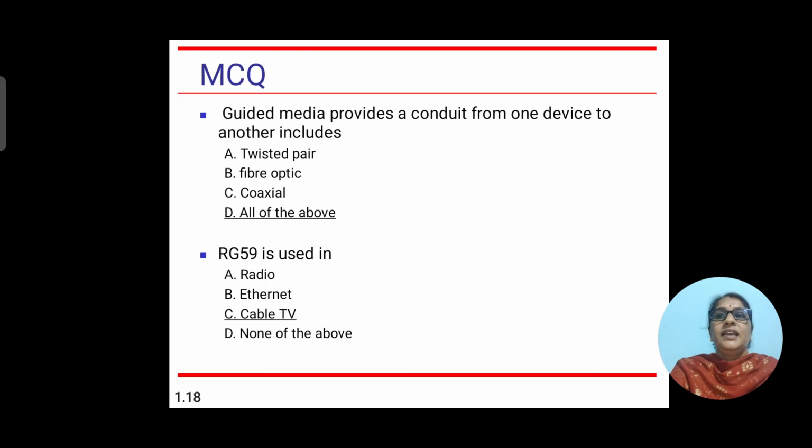Next question is, guided media, which provides a conduit from one device to another, includes twisted pair, fiber optic, coaxial, all of the above. Next, RG59 is used in radio, internet, cable TV, none of the above. RG59 is used in cable TV.